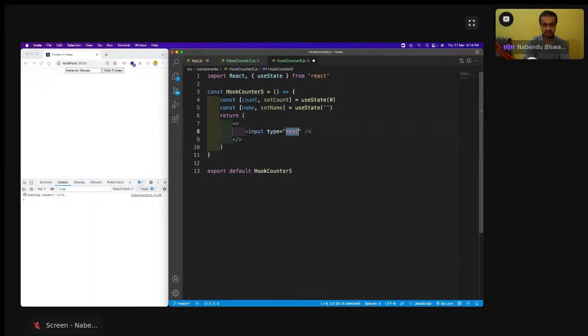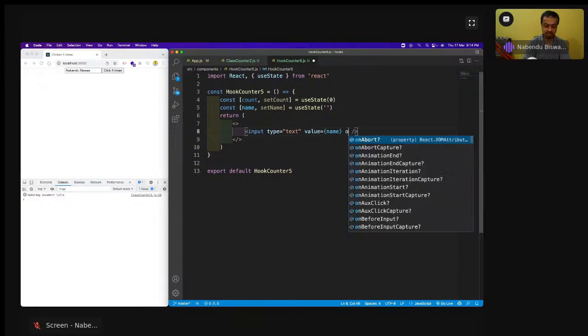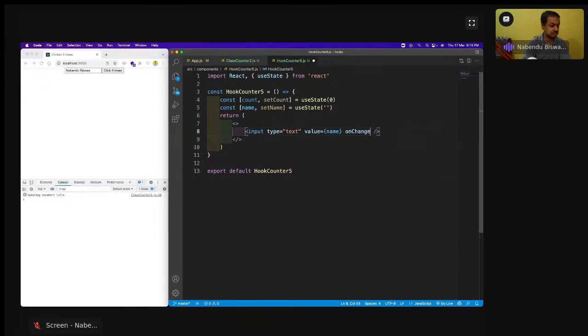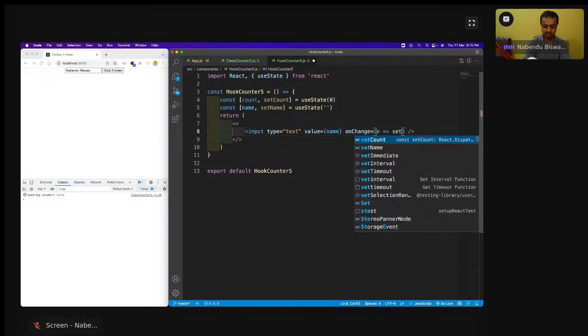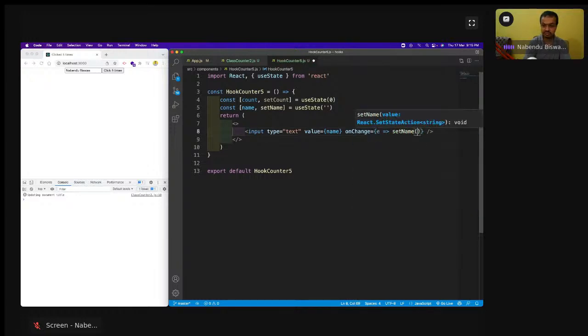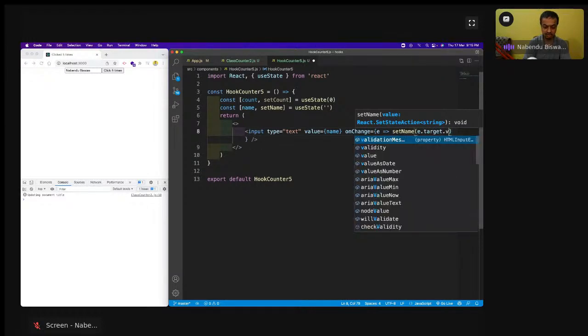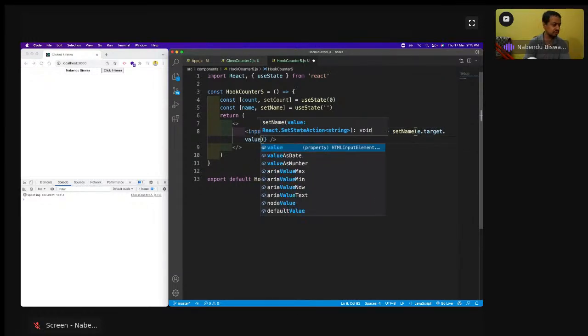Input type text, value equal to name, and onChange equal to e, setName is e.target.value.